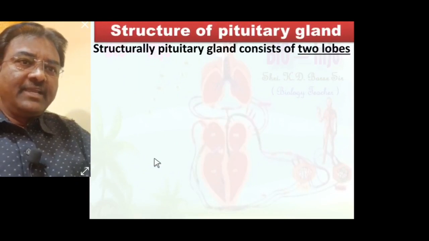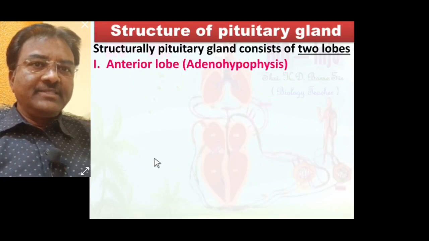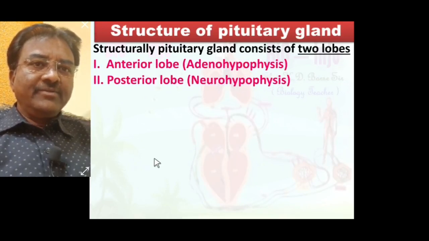Structurally, the pituitary gland consists of two lobes: the adenohypophysis or anterior lobe, and the posterior lobe or neurohypophysis. These two lobes are seen in the pituitary gland.